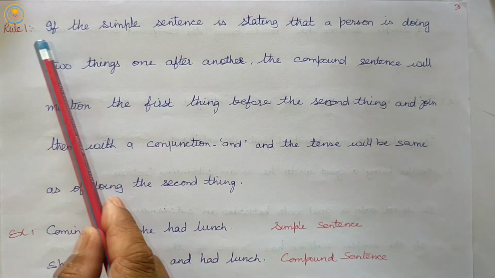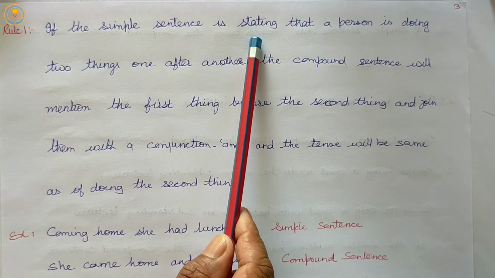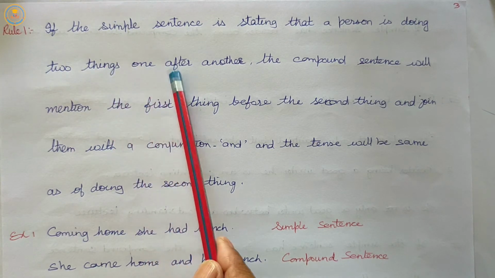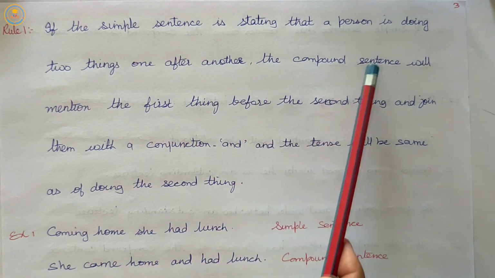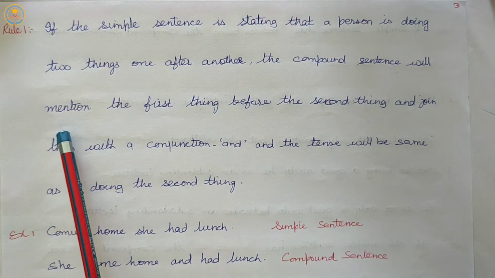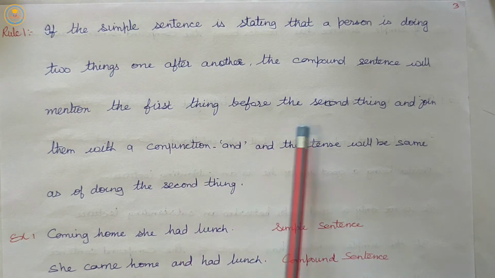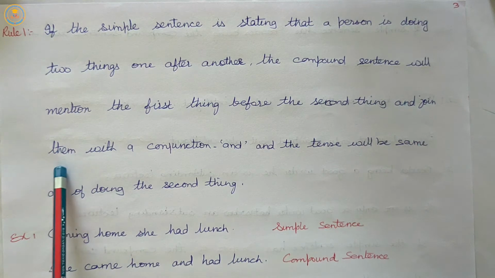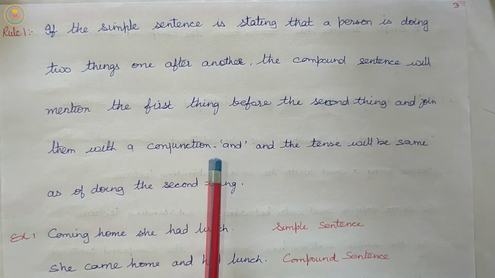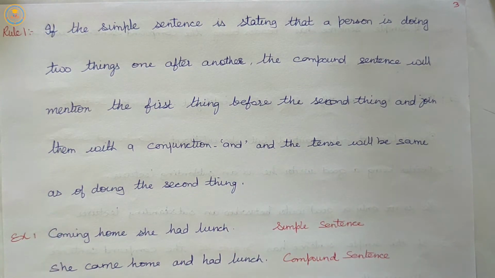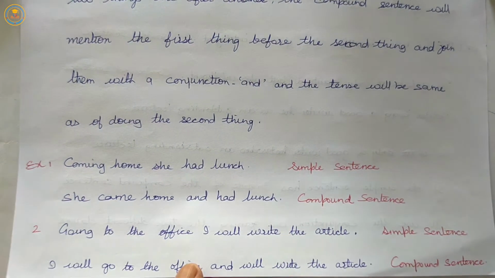Listen carefully. If the simple sentence is stating that a person is doing two things, one after another, the compound sentence will mention the first thing before the second thing, and we will join the sentence with the conjunction word and. The tense will be the same as of doing the second thing. Let us clear it with the example.